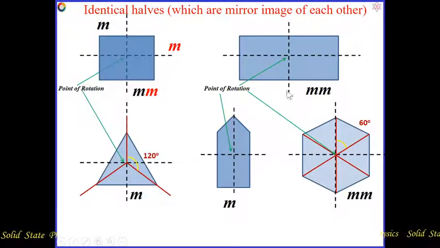These lines are called mirror lines, or we can say these are reflection operations through the line on the object. So we can say mm is present for this, meaning two reflection operations are possible for this object, which can give the symmetrical view of the two halves of this object.